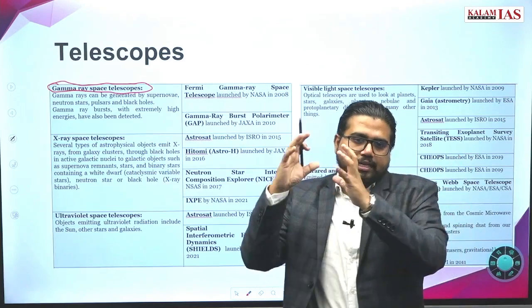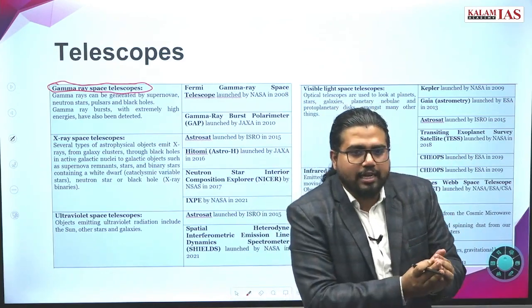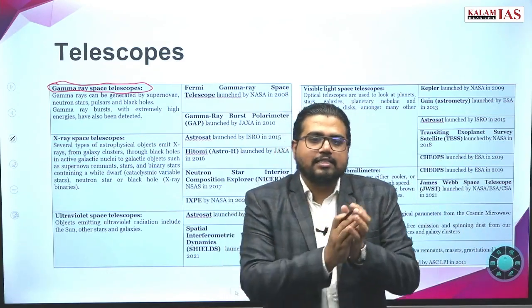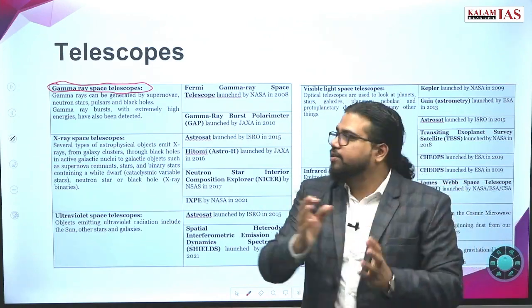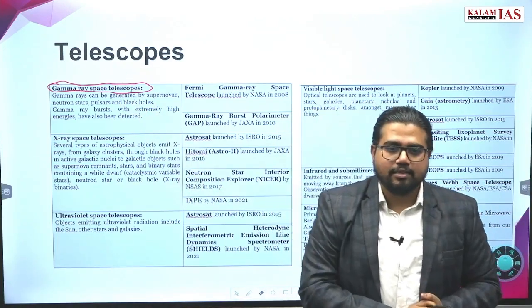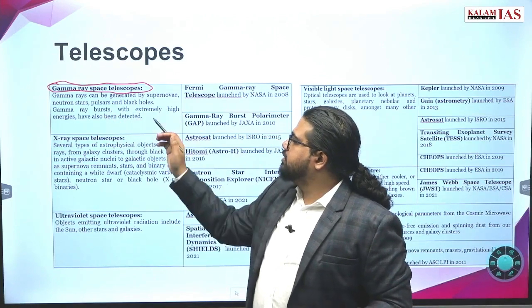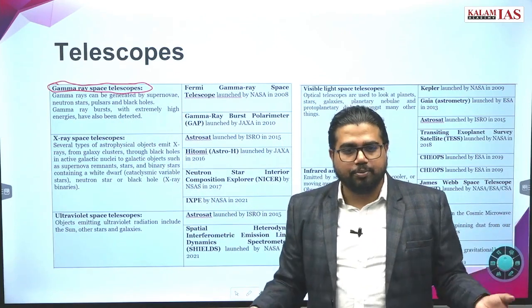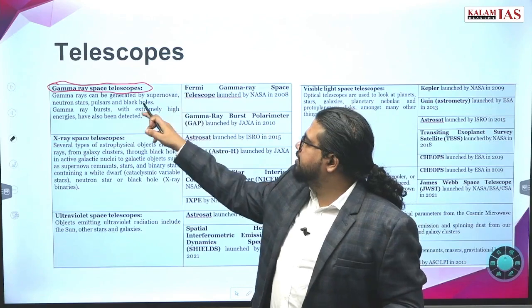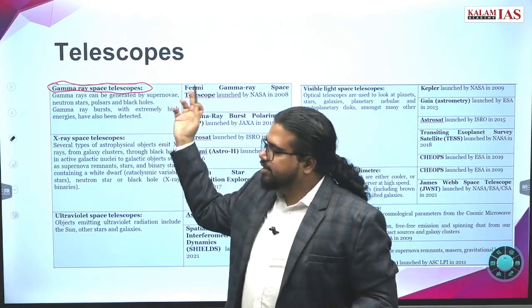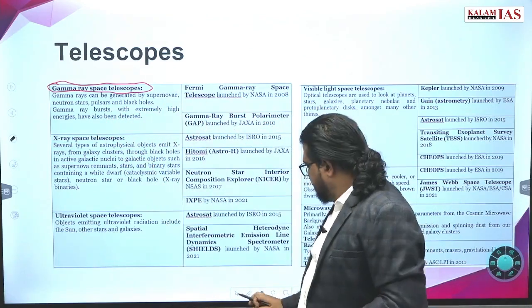Only rarely will you get a gamma burst, for 2 seconds or more than 2 seconds. Only at that time will you get exposure to these gamma rays. Under normal situations gamma rays are not produced. They are produced in special events like supernovae. We will discuss all this in the later slides.